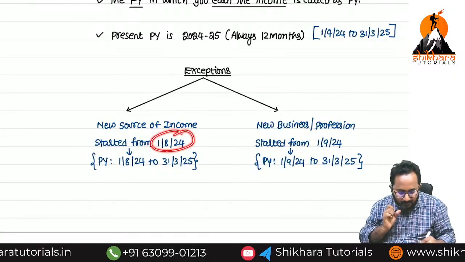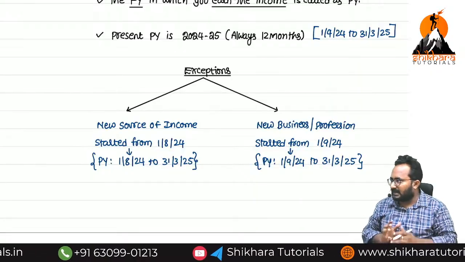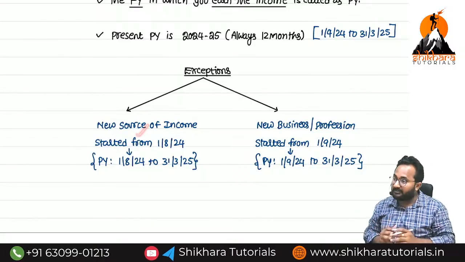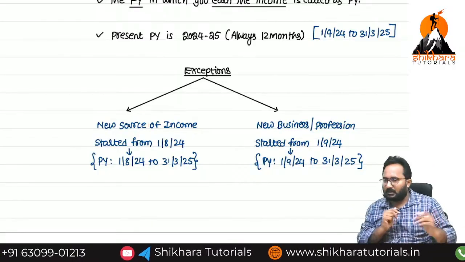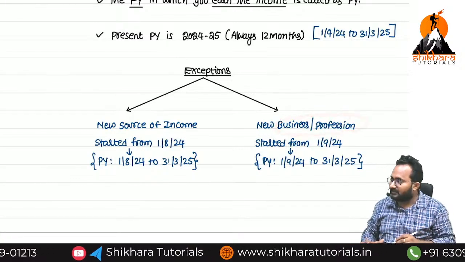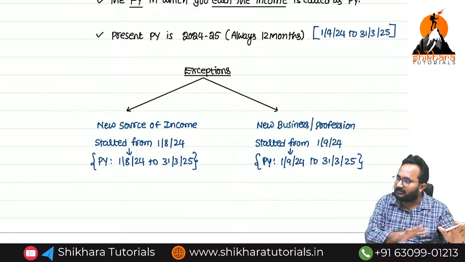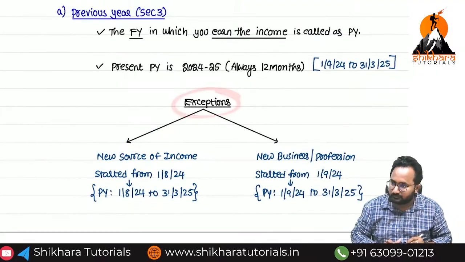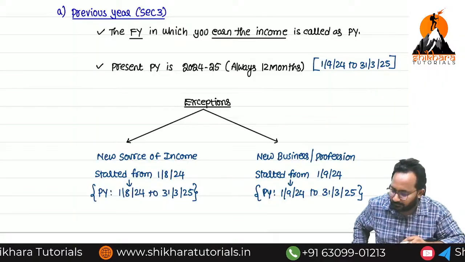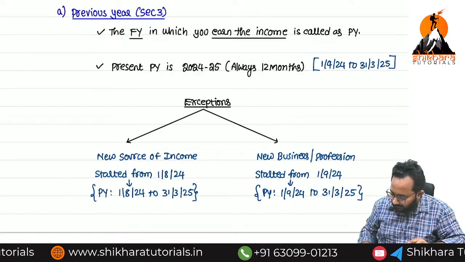These are example dates or fixed dates. Sir, if I have a job from December 12th onwards, the previous year will start from December 12th. If I start my business or profession on November 11th, the previous year will start from November 11th. Please copy these exceptions. Previous year definition is given in which section? Section 3. All of you, please copy this.